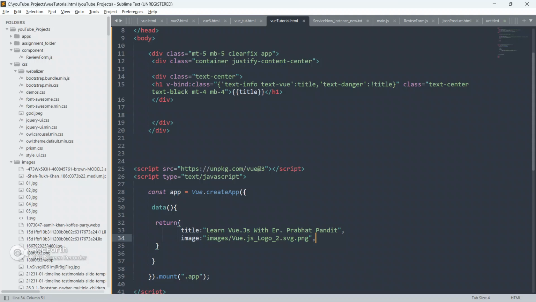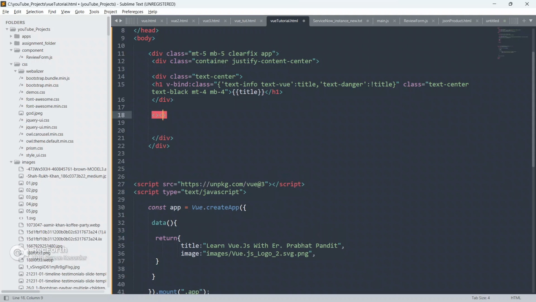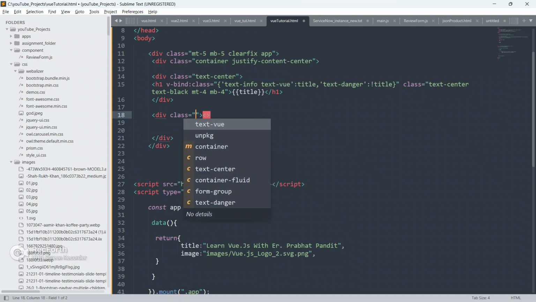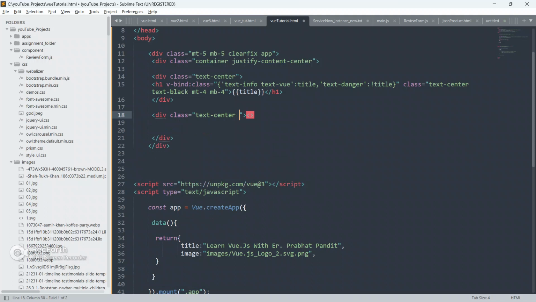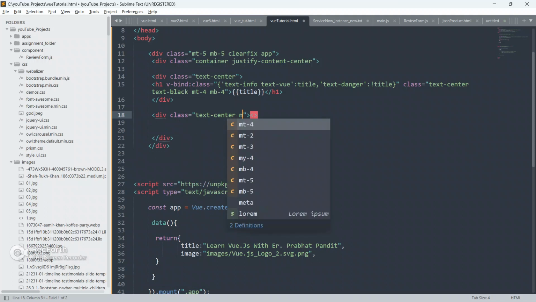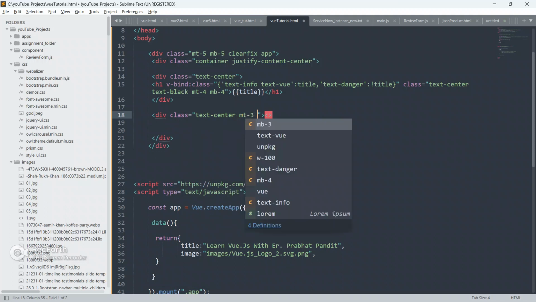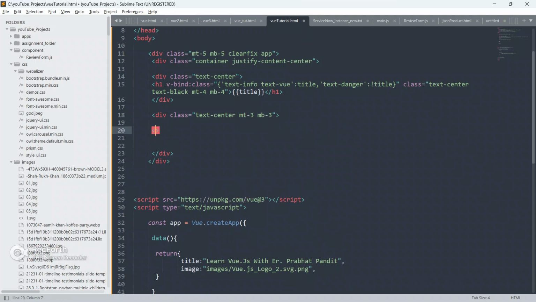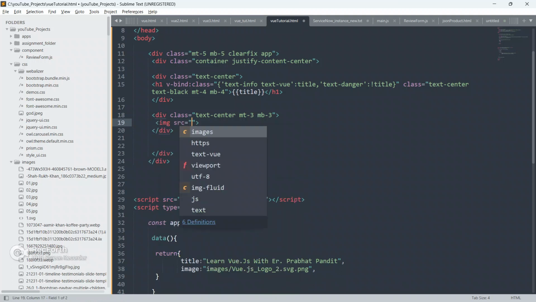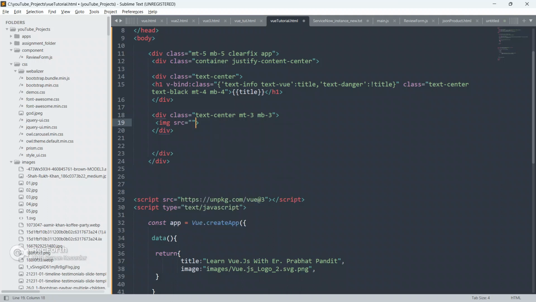Now, guys, we will display our image inside the page using Vue.js. Let me create another div below this div, and give it a class of text-center, and margin top 3, margin bottom 3 also. Close this div now, and inside this div we are going to put an img tag.